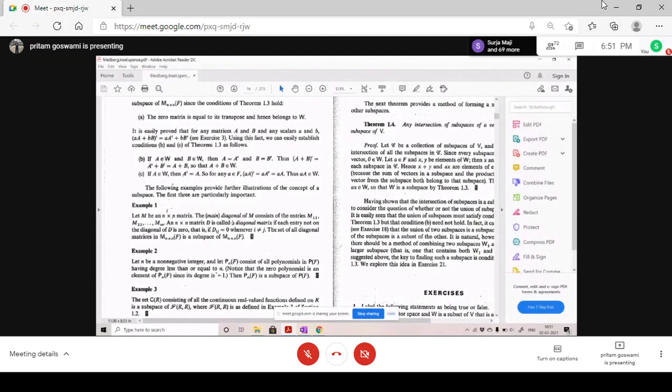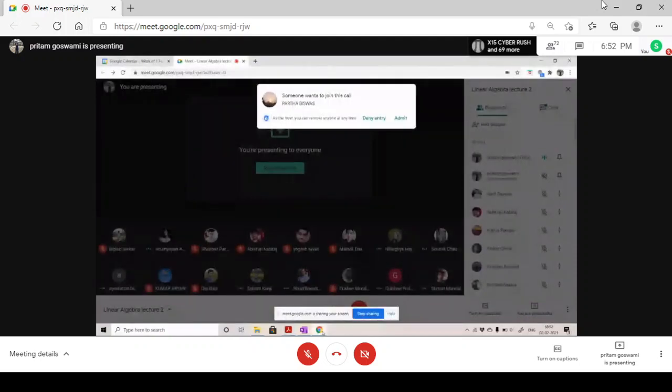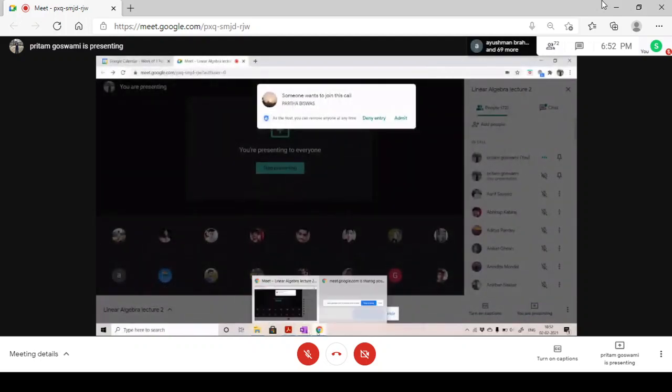So the set of all diagonal matrices can also be considered a subspace of all square matrices of the same dimension, n cross n. Can anyone share their screen and do it for me? The diagonal matrices are a subspace of the set of all matrices.